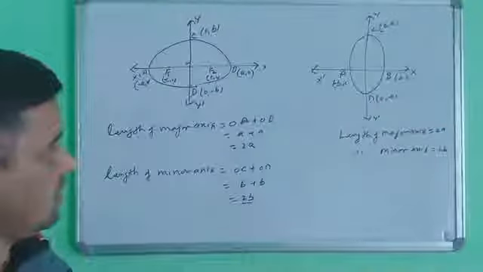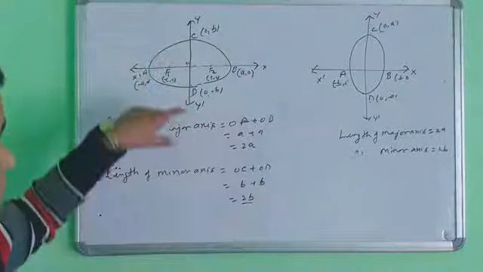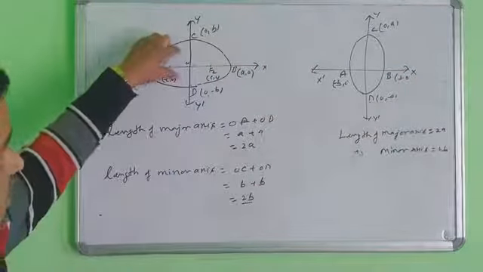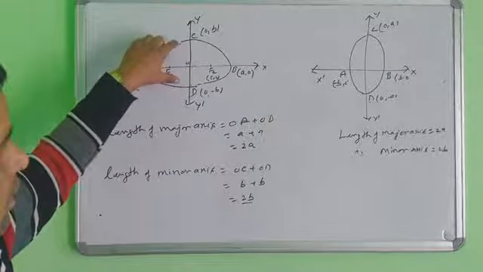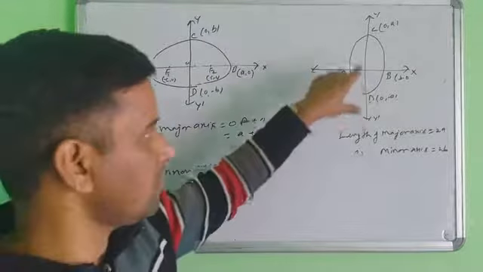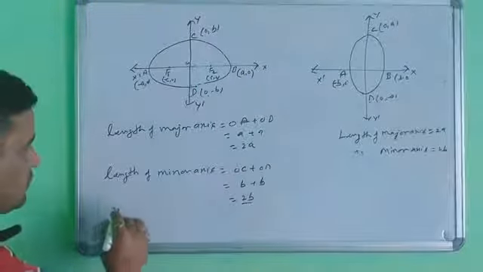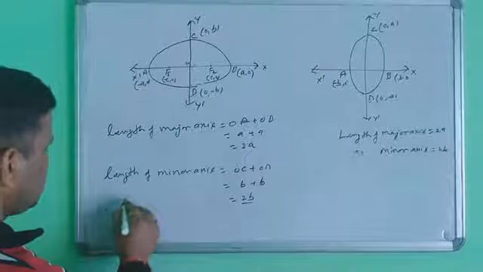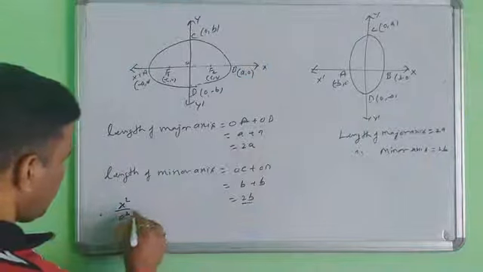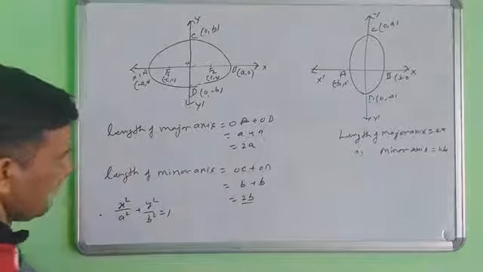Second thing: what is the equation of the ellipse when the major axis is the x-axis, or when the major axis is the y-axis? Now look here. The equation of the ellipse is x square upon a square plus y square upon b square equal to 1.